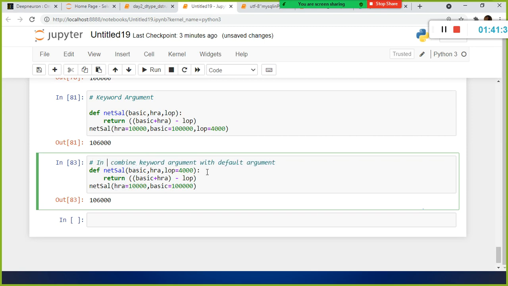I'll write it here. So used keyword argument with the default argument in the function definition.